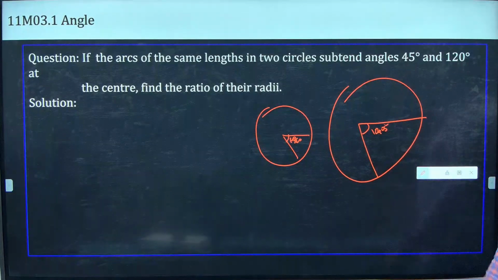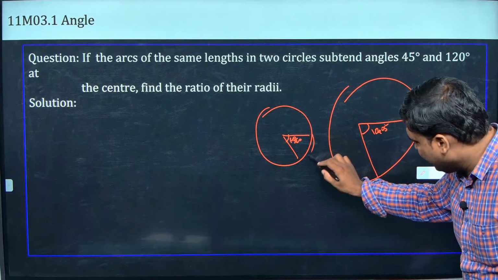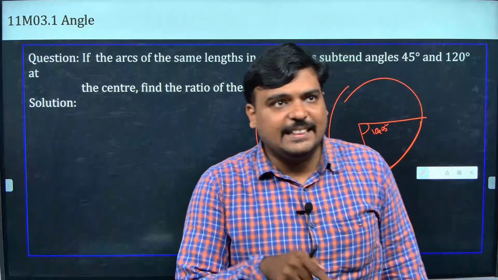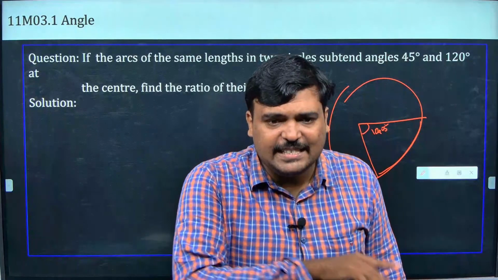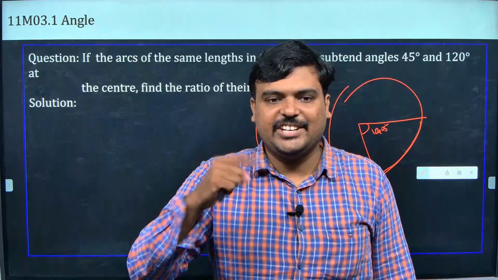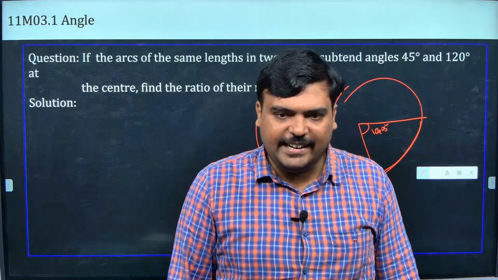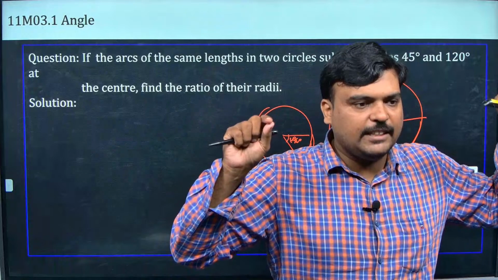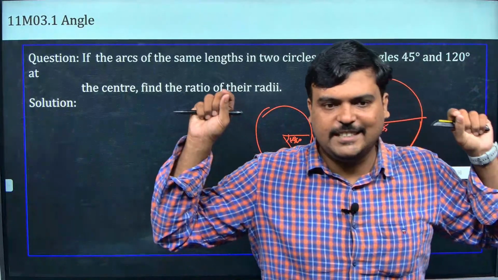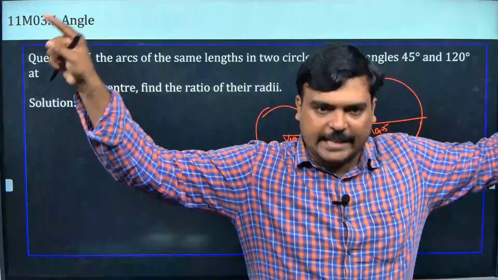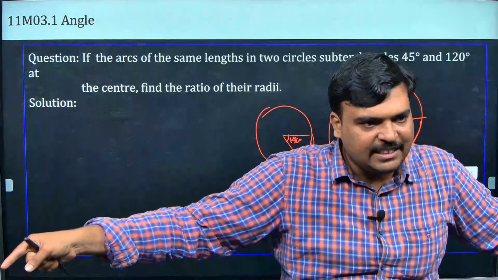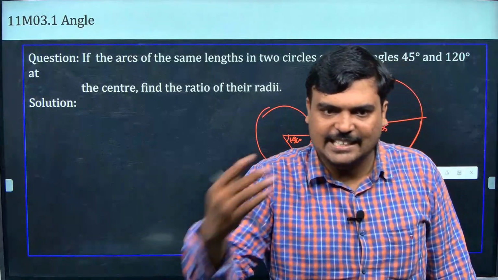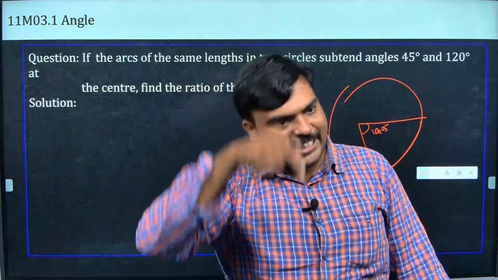Here 120, here 45. Okay, this length of the arc and this length of the arc is same. They are asking the ratio between their radii. Question clear? I have two circles. One is subtending 45 degree, one is subtending 120 degree, and they have equal length of the arc. What is the ratio of the radii? Question புரிஞ்சுதா? Answer யோசிக்க முடியலனா பரவாயில்லை, பிரச்சனை இல்லை. Are you getting the question first fully?